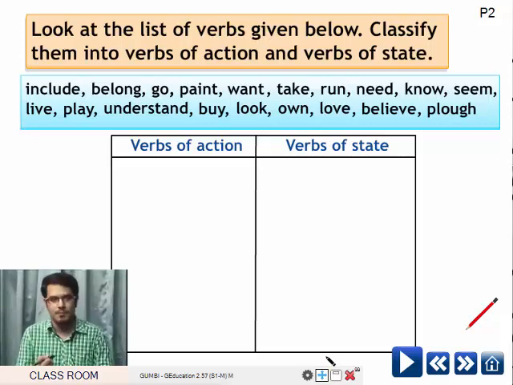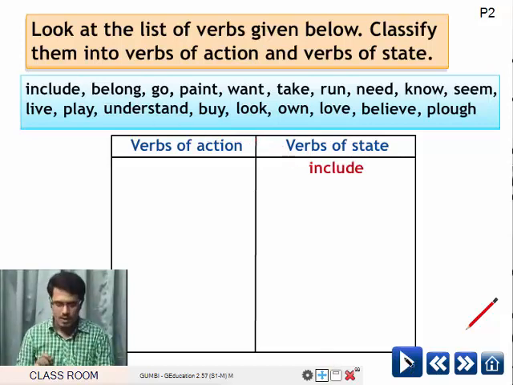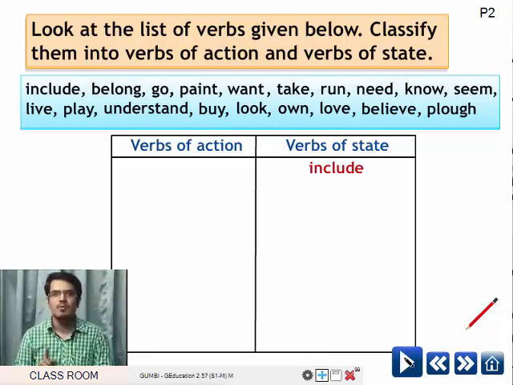You have to classify now. Include. One example is given for you. Include belongs to verbs of state.